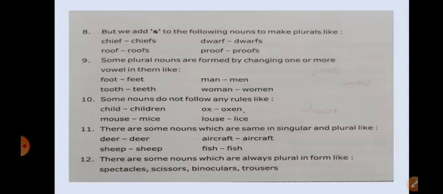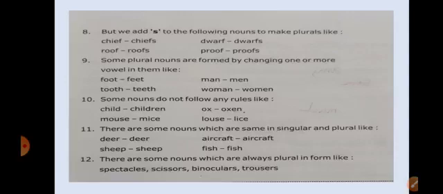There are some nouns which are the same in singular and plural, like deer, deer. If you say deer, deers, it will be wrong. So some nouns remain the same for plural and singular: deer, ship, aircraft, and fish.